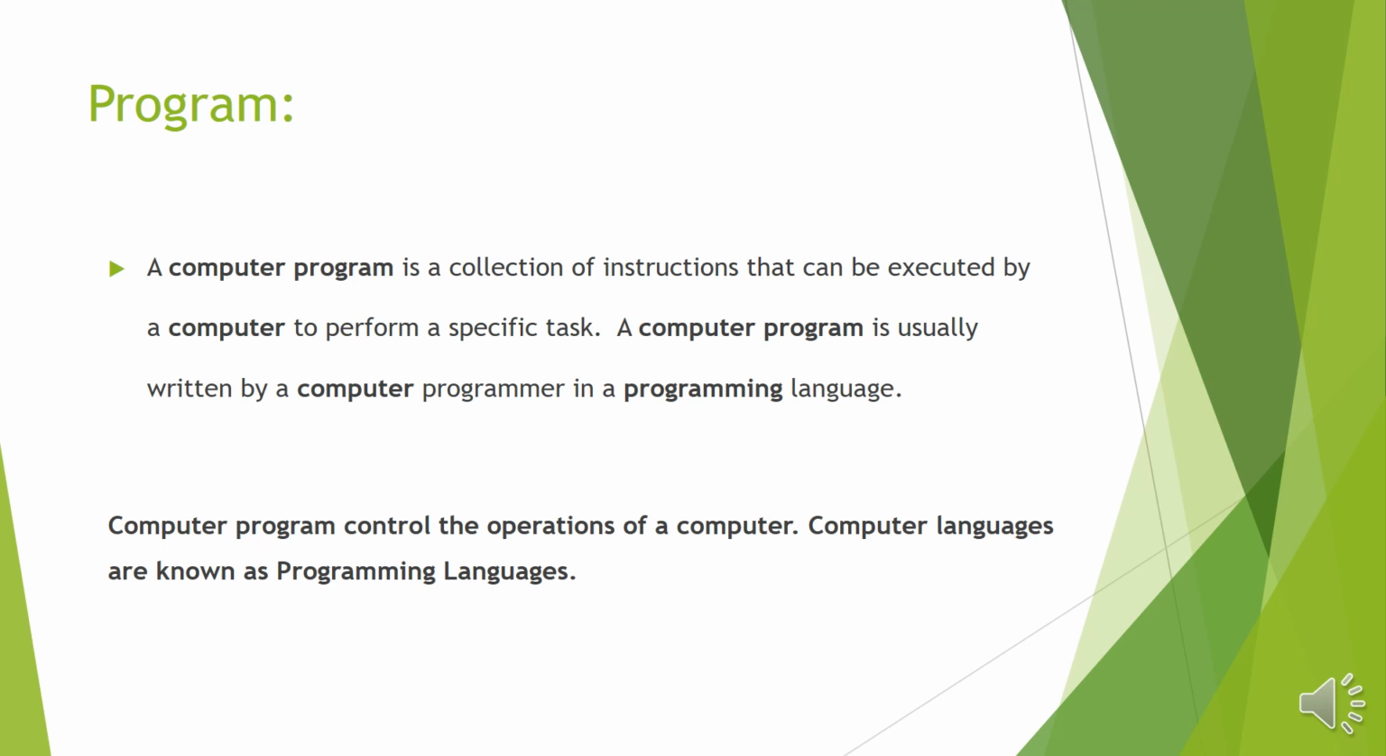Just for additional information, the combination of different programs makes a software, and software helps the hardware of the computer, telling the computer what to do and how to do it. So we can say that a computer program controls the operations of a computer. Computer languages are also known as programming languages, and any program is written in a programming language.